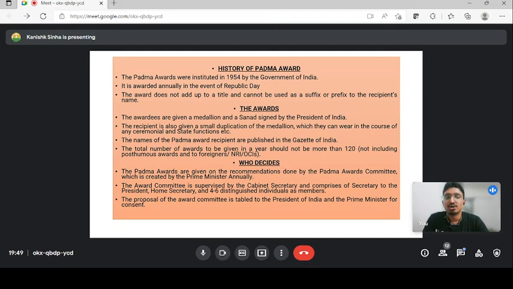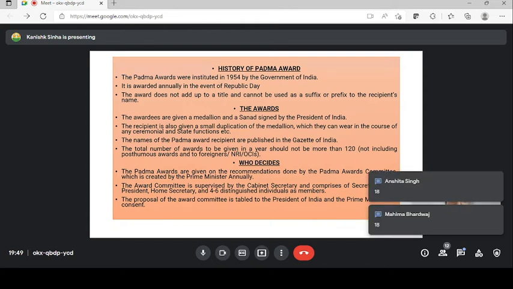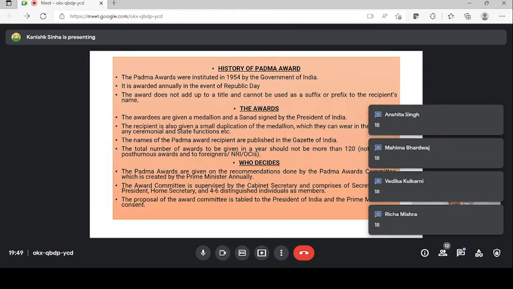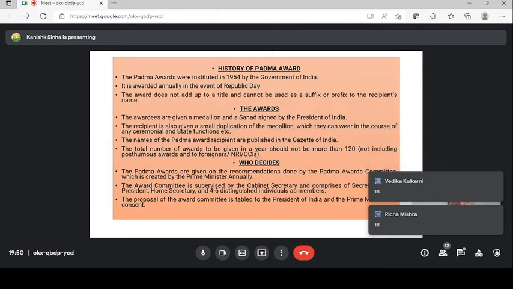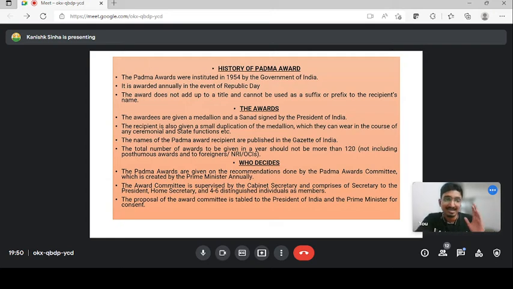But you cannot use the Padma Award as a suffix or prefix to your name, guys. Let me know which article of the Indian Constitution talks about abolition of titles. You are all very good, Anshita, Mahima. Yeah, very good. Article 18 of the Indian Constitution talks about it, so you all are getting NLU Bangalore or Hyderabad this time, I must say. So Article 18 says there will be no title. So you cannot use Padma Shri Neeraj Chopra, Padma Vibhushan Kalyan Singh, or Padma Vibhushan late General Bipin Rawat. You cannot use that.